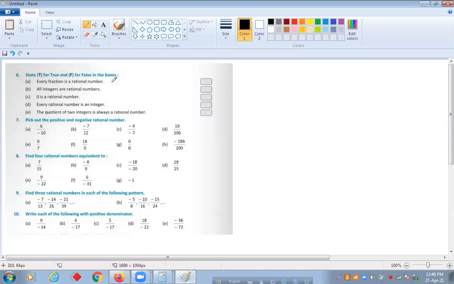Every fraction is a rational number. True or false? Every fraction, yes, it is true. Every fraction is a rational number. It is true because rational numbers can be expressed in the form of P by Q, in the form of a fraction, where Q is not equal to 0.